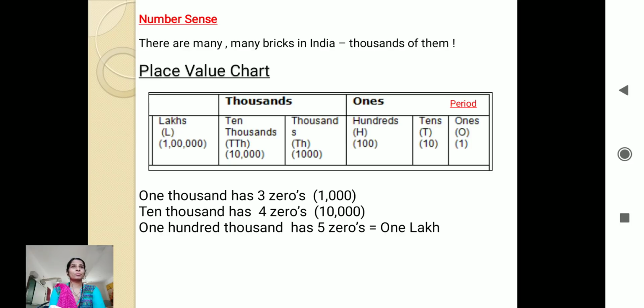Now if the bricks are more than that, it may go to lakhs also. That is the next place value which we are going to learn, 1 lakh. When I say 1 lakh, how many zeros does it have? 1 lakh will have 5 zeros. See, 1,000 has 3 zeros, 10,000 has 4 zeros, and so 1 lakh will have 5 zeros. 1 followed by 5 zeros means it is a 6-digit number. So we will be learning 10,000 and the lakh place value this year.